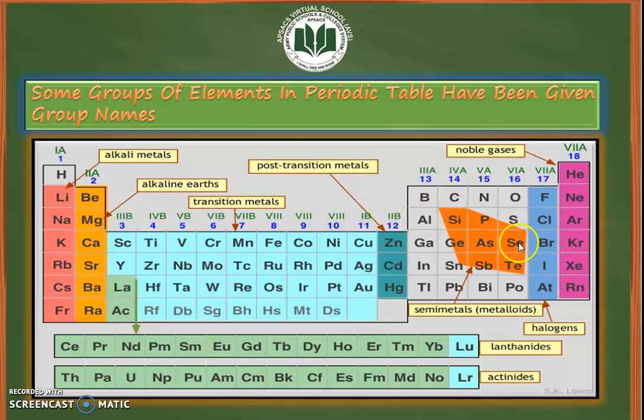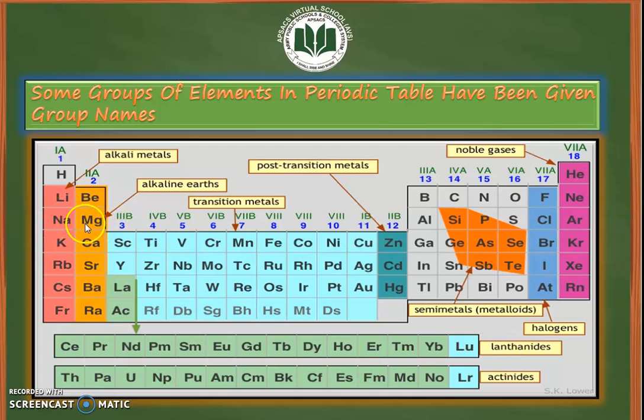You can also see some other labels here, such as semi-metals or metalloids. These two series at the bottom of the periodic table are called lanthanides and actinides, while these 3 elements are called post-transition metals, and this part of the periodic table is called transition metals. So, with the help of groups and periods, we can identify the position of each element.